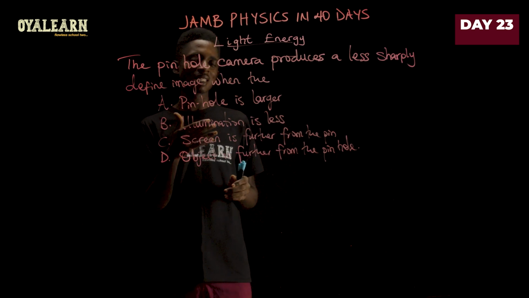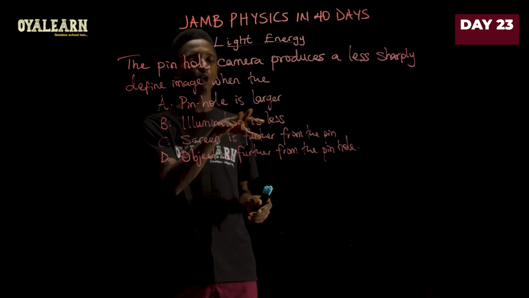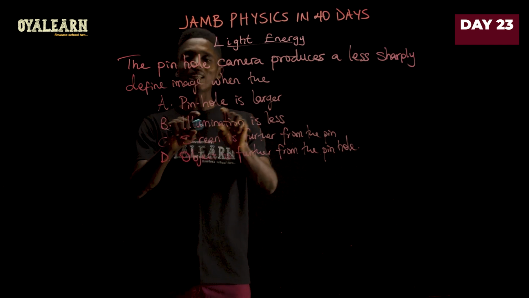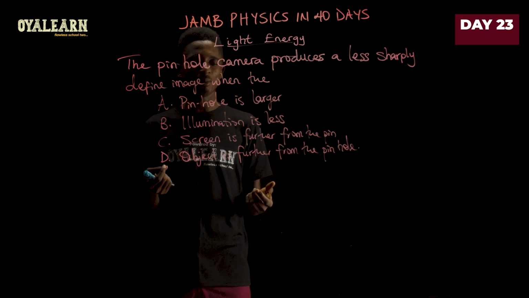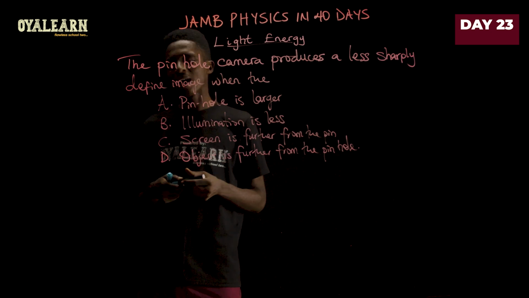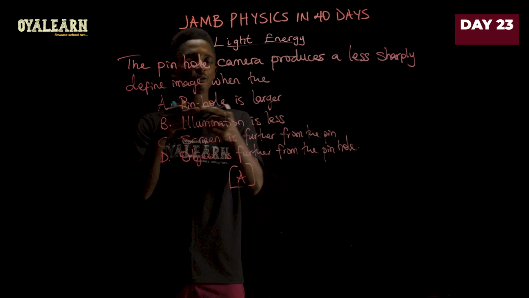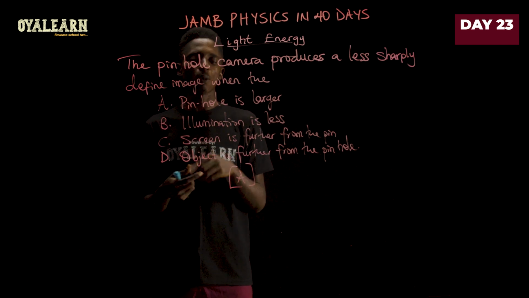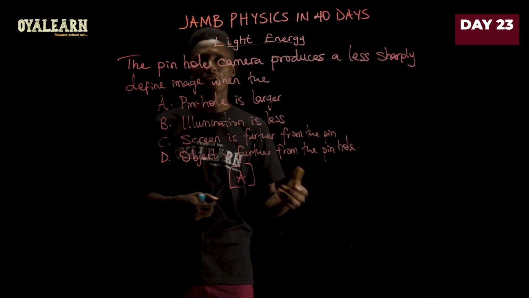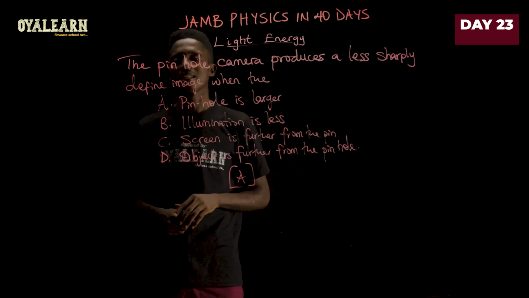Okay, so in this case now, there are two answers to really focus on. We have A saying pinhole is larger and B saying illumination is less. So you see that when the illumination is less, it should be producing a sharper image. But when the pinhole is large, the image produced will be blurred. So our answer here is option A. However, you need to understand that if you don't have pinhole is larger as an option, but you see illumination is more, then in that case also it will produce a blurry image. So that's just what to look out for. But based on what is here, our answer is A.